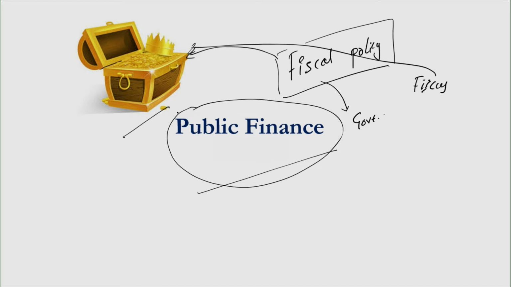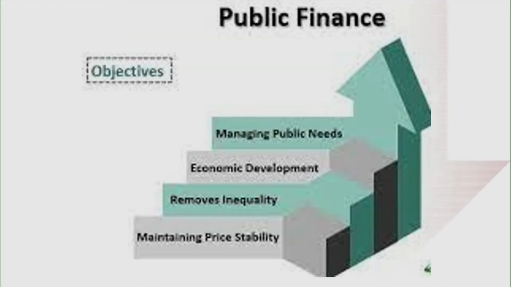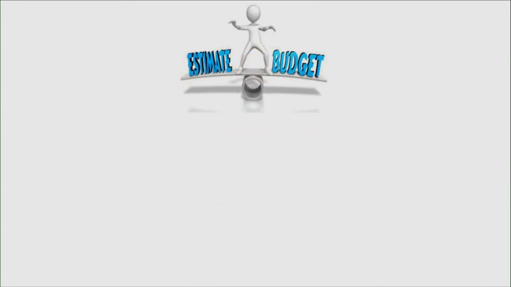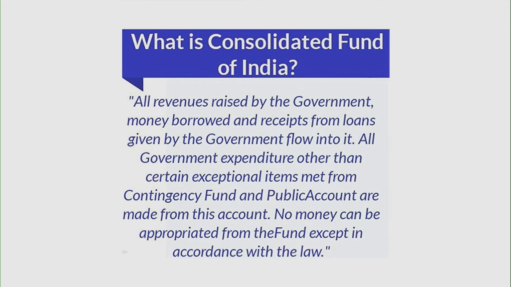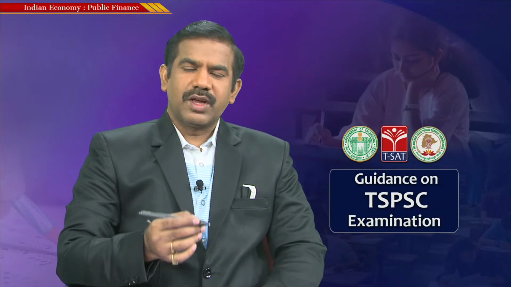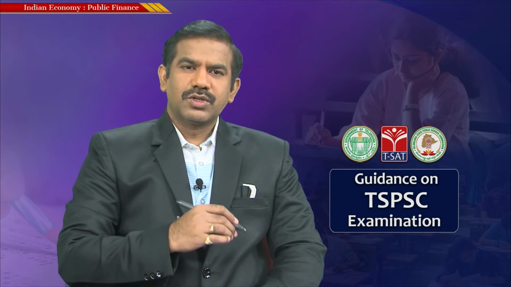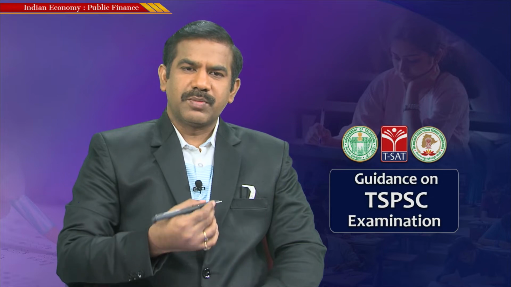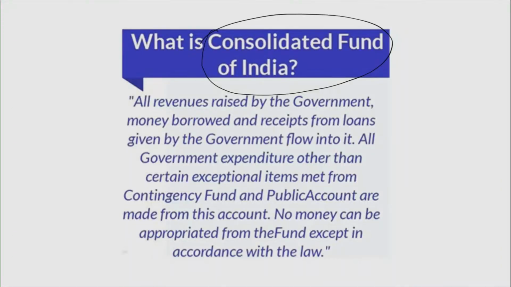Before going into the objectives, let me define how exactly the government maintains its funds in modern days. The Government of India, whatever revenues it receives from the public, maintains as part of the Consolidated Fund of India. We don't have something called a treasury where the money we pay in the form of taxes goes. The money that has been collected from the people goes into a fund called the Consolidated Fund of India.